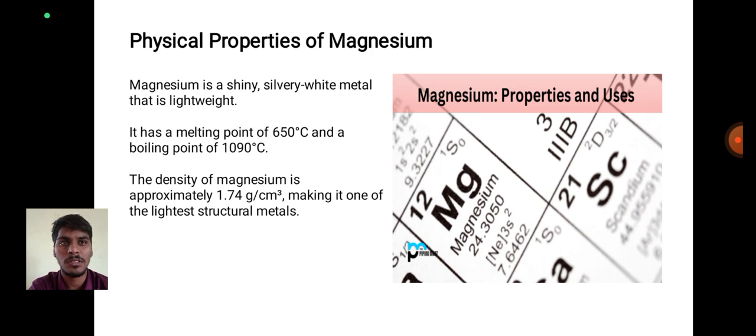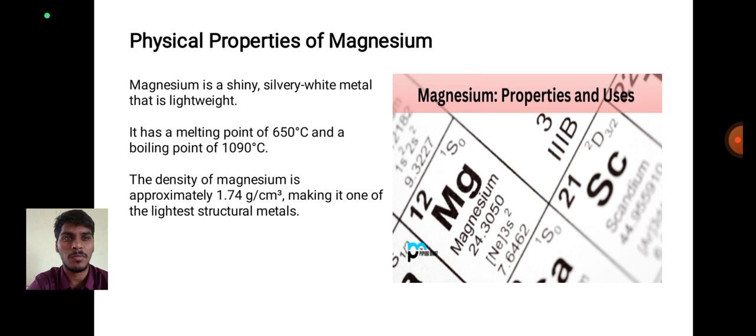Physical properties of magnesium. Magnesium is a shiny silver-white, lightweight metal. It has a melting point of 650 degrees Celsius and a boiling point of 1090 degrees Celsius.